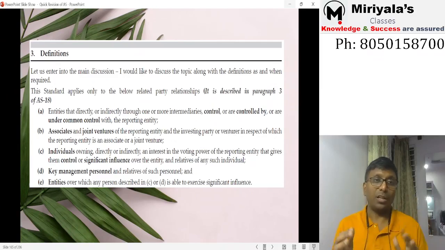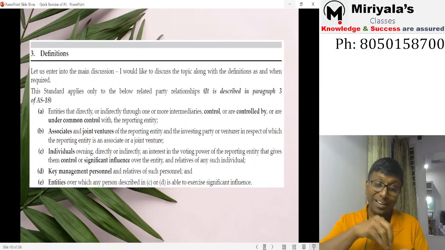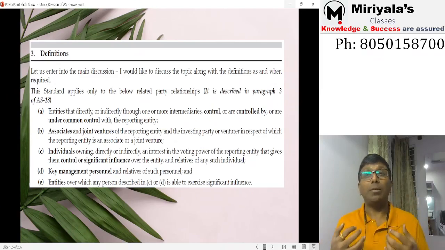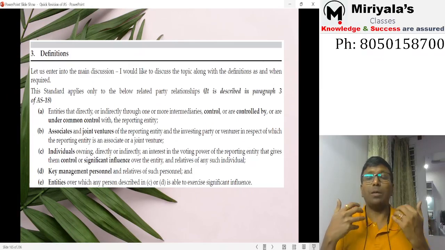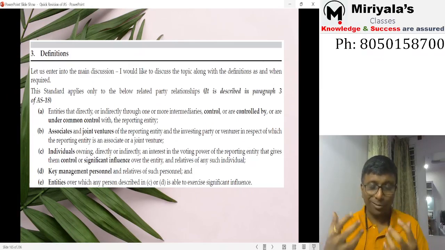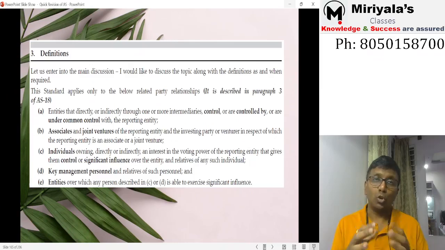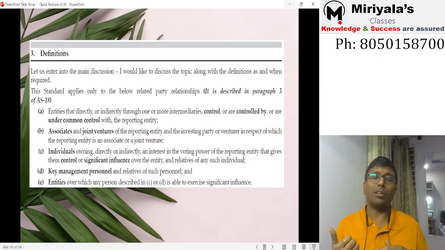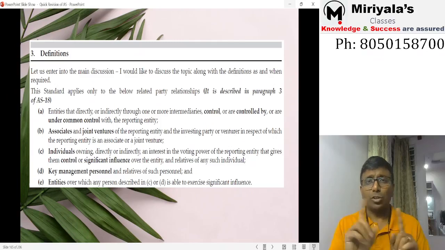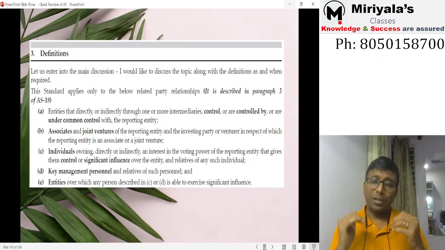Next, key managerial personnel and the relatives of the entity. Key managerial personnel means who will be taking the responsibility. Who will be responsible for the actions? Who is trying to manage or control the business operations of the entity, those people. If you are a director, what are you? Sir, I am a part-time director or non-executive director, as you call. Non-executive directors cannot be a KMP. It should be a full-time director, I mean whole-time director or executive director.